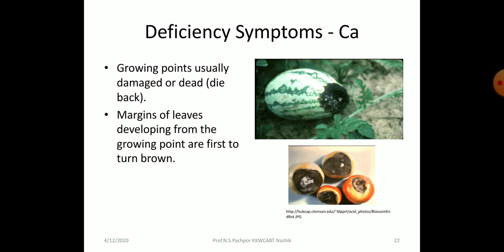Then deficiency symptoms of calcium. Growing points are usually damaged or dead, that is dieback symptoms. Then margins of leaves developing from the growing point are first to turn brown. And these are some images showing the deficiency of calcium, particularly the rotting of the fruits, because of these deficiency symptoms of calcium.